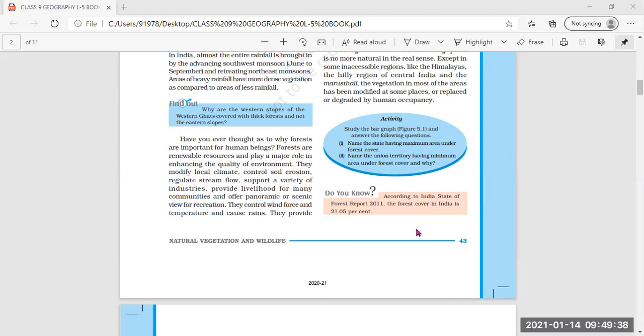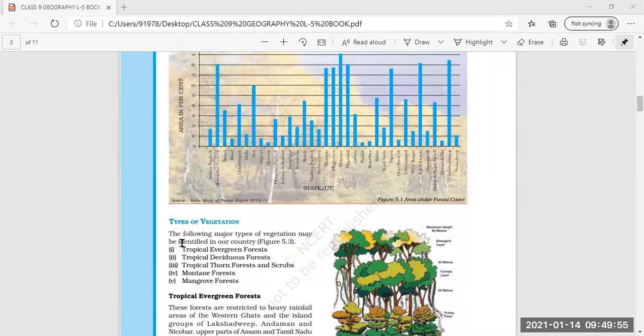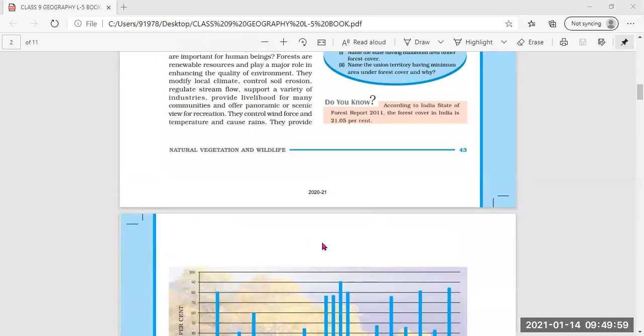In my book, which I downloaded from the website, the ecosystem paragraph is not there, but in your book it is. Directly after this, the page is about types of vegetation, but before types of vegetation, one more topic is there, that is the ecosystem.